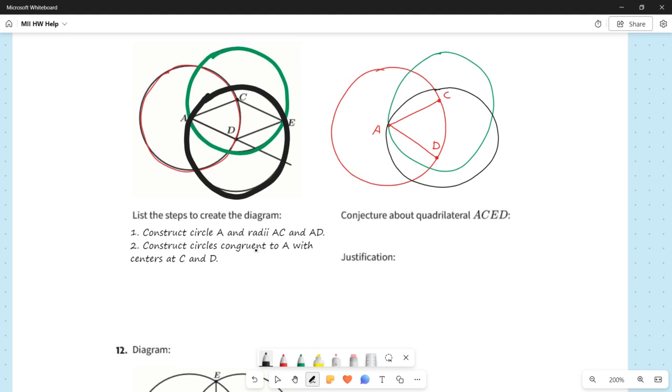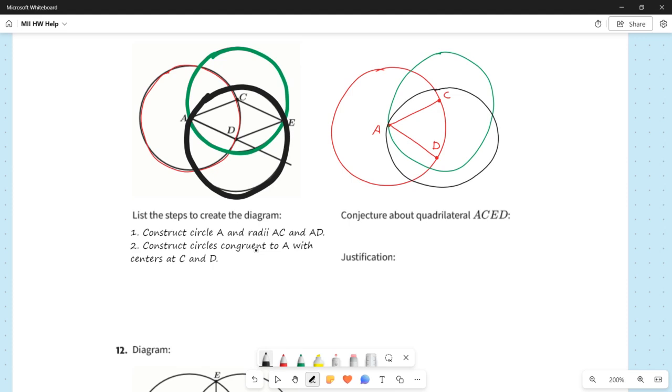That's all you need in order for circles to be congruent. If the length of the radius or the radii are the same, then the circles are congruent. That's equivalent to saying if the diameters are congruent, then the circles are congruent.